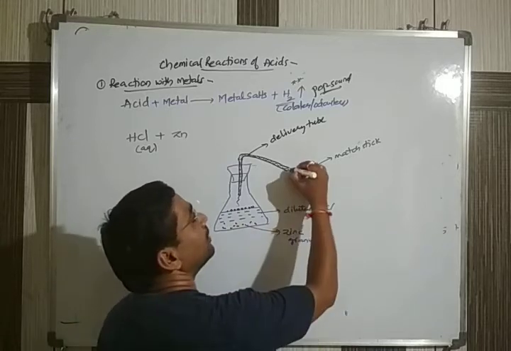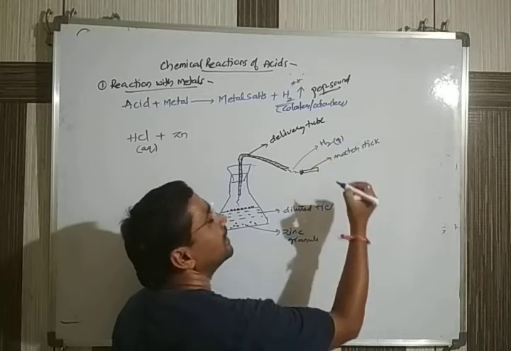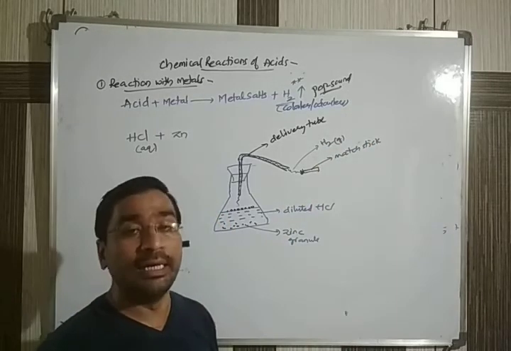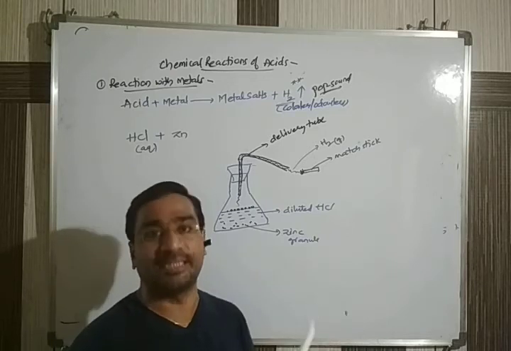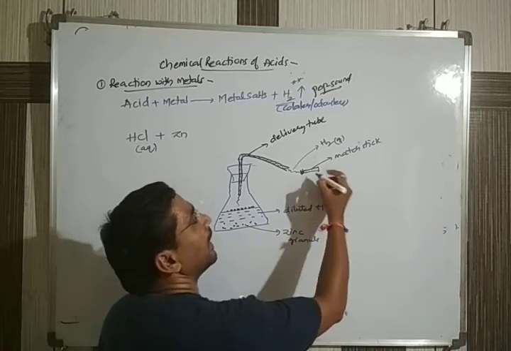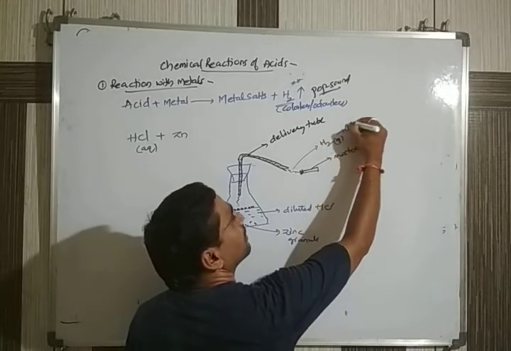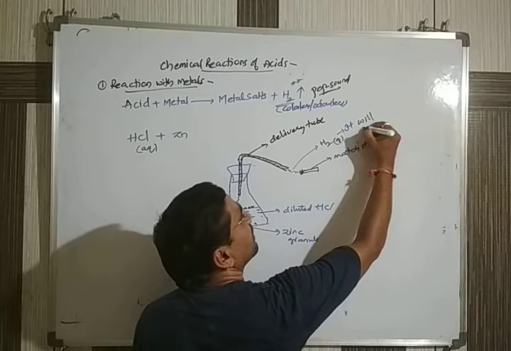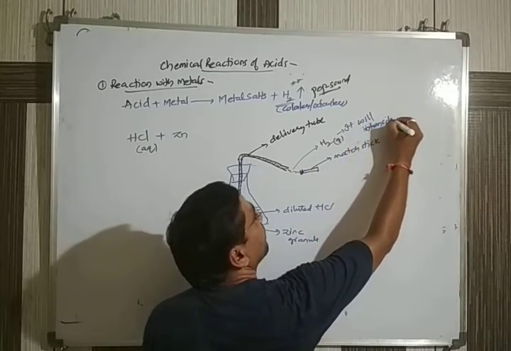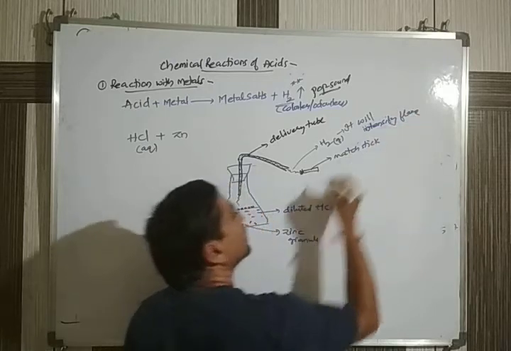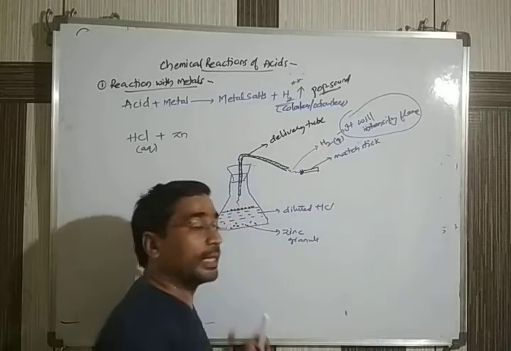The hydrogen gas is of flammable nature, it supports the flame, it helps in catching fire fast. So hydrogen gas, initially it is there, it will intensify the flame.